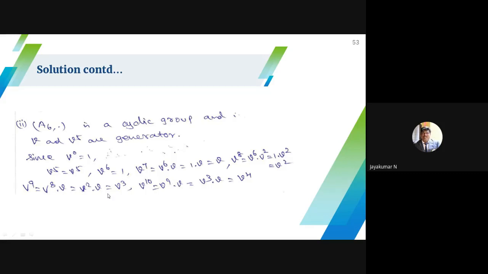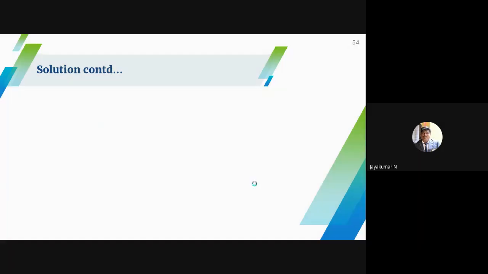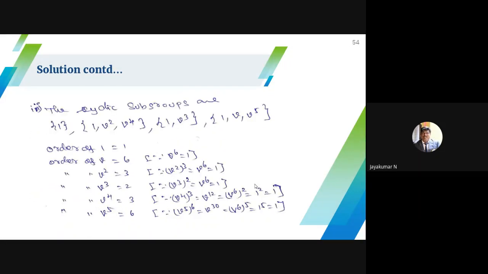The remaining elements, you have to find the order of each element. Order of an element means raise the power; whenever we get the identity, that power is the order. Okay. Here I forgot to list them out, so you have to list out yourself. Then I have to collect the cyclic subgroups.